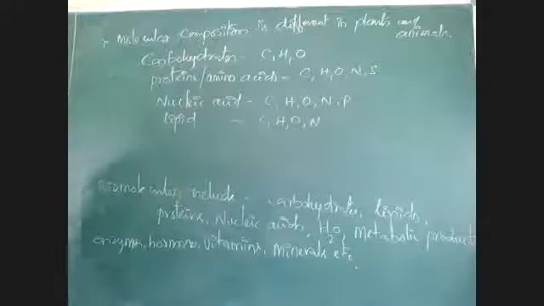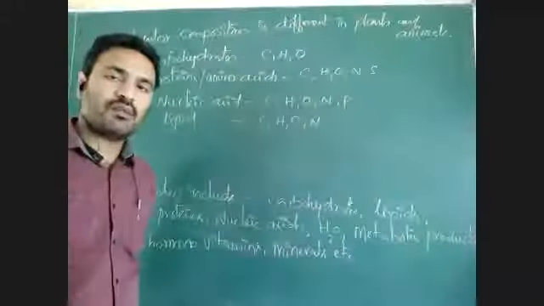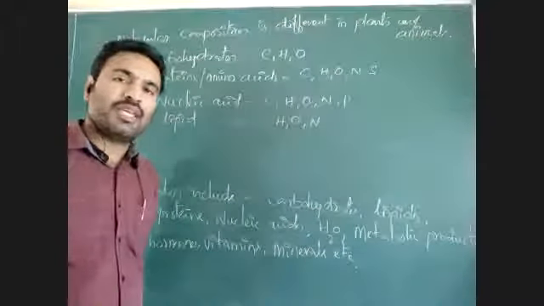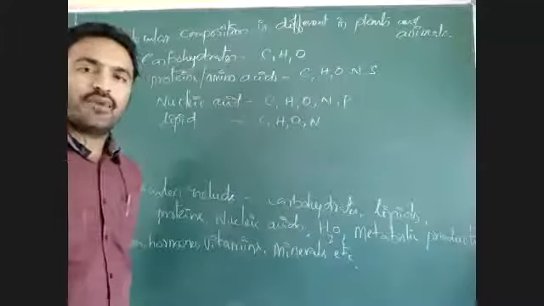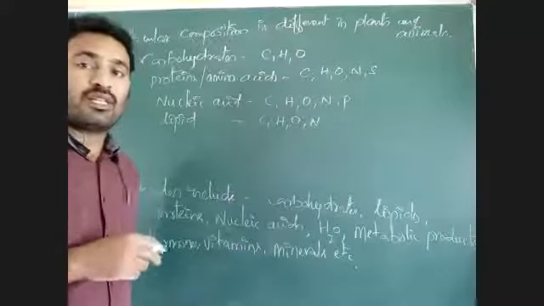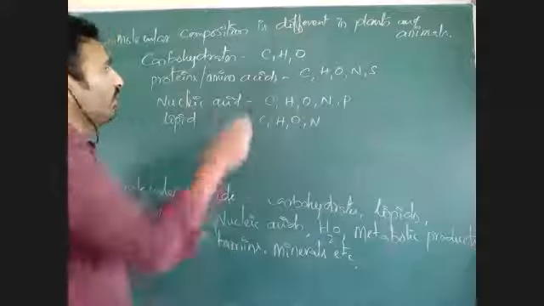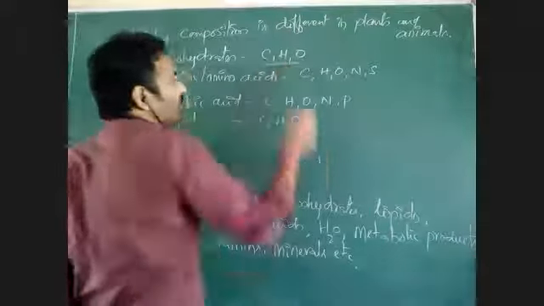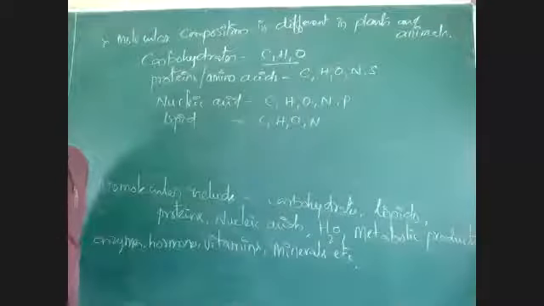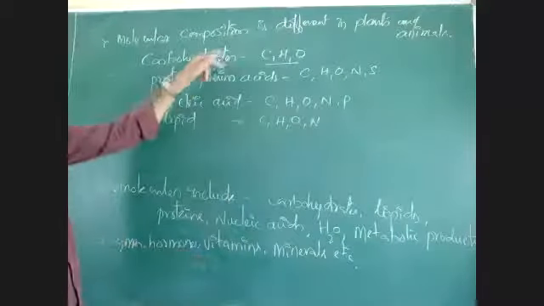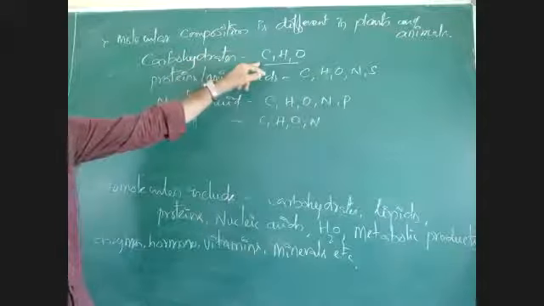So based on this composition, we can find what a molecule is. Suppose we are doing analysis of a material. If we take a material, we don't know whether it is carbohydrate or lipid or anything. So by doing this elementary composition, we find which elements are present in that sample. By knowing that, we can find the molecular composition.